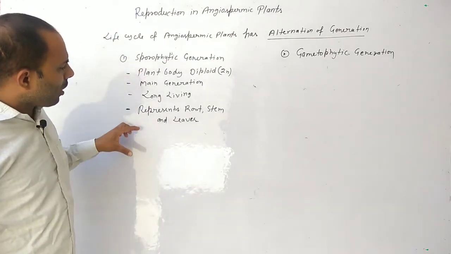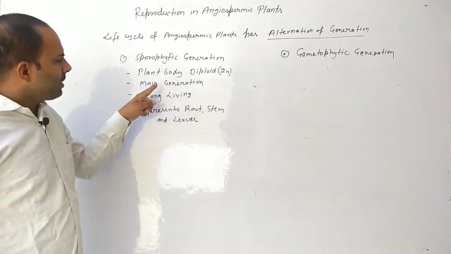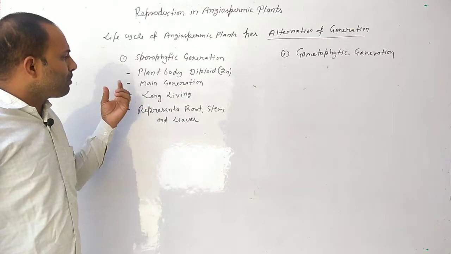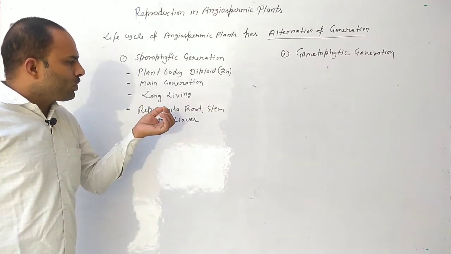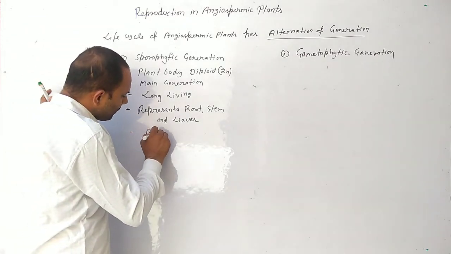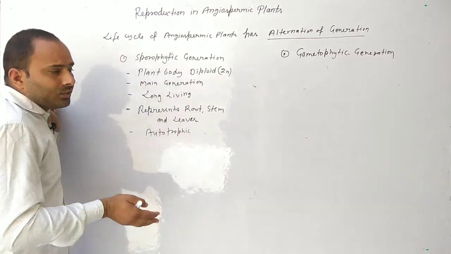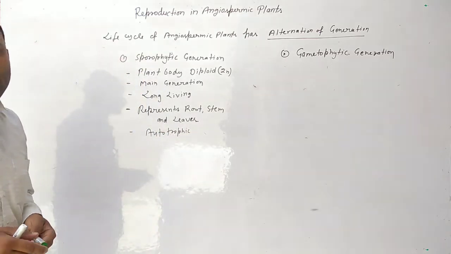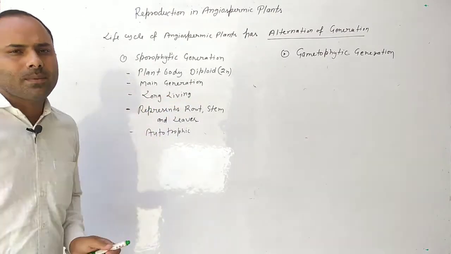These are the main characters of sporophytic generation: the plant body is diploid, it is the main generation, long living, represents root, stem and leaves, and is autotrophic. The second generation is gametophytic generation.